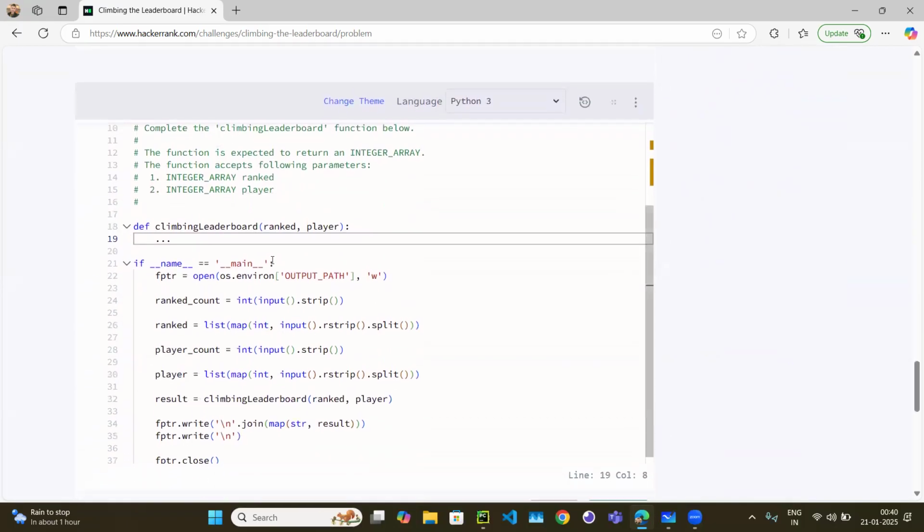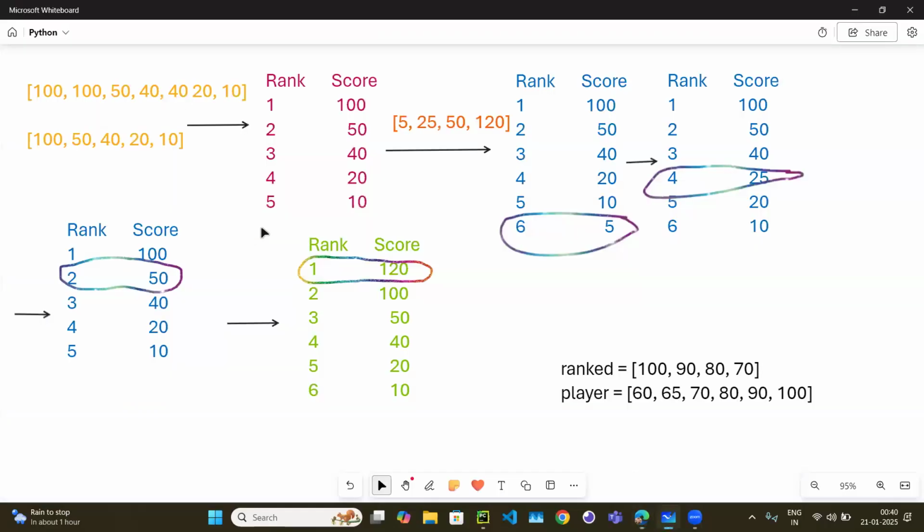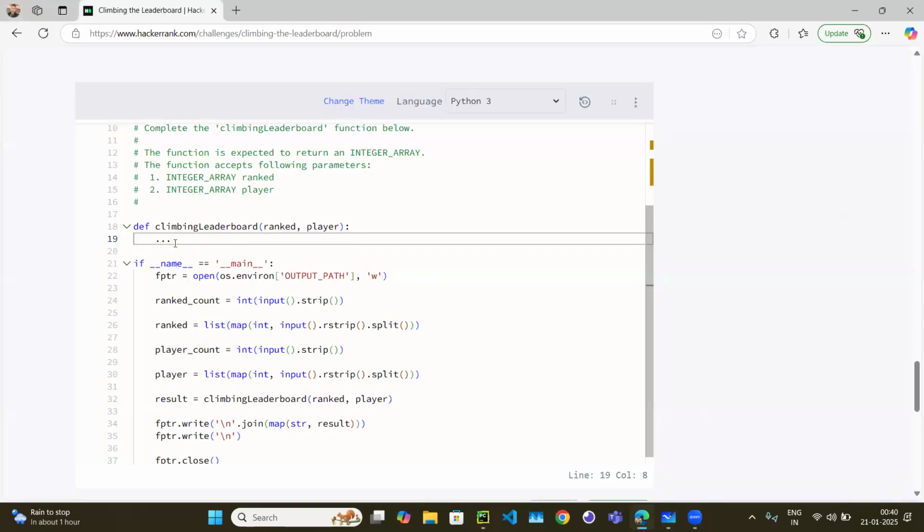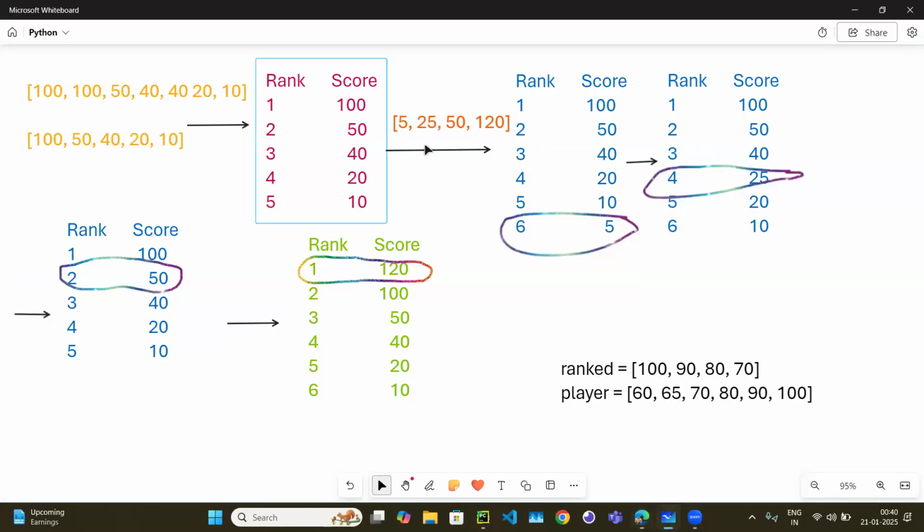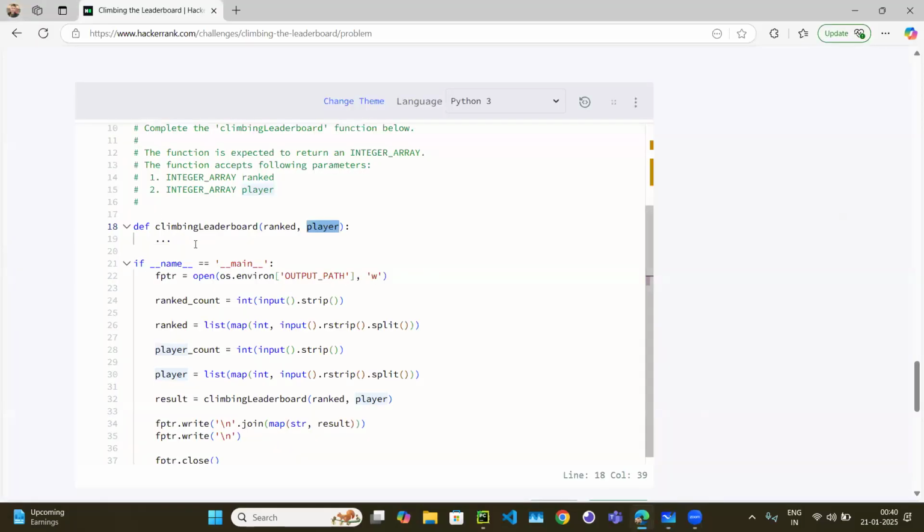Okay, so what is the first step to solve the problem? The first step is we need to remove the duplicates, right? So this ranked is the existing leaderboard, and player is the player who is playing the game, the score array basically. So ranked is the leaderboard. So let's find the unique ranks.